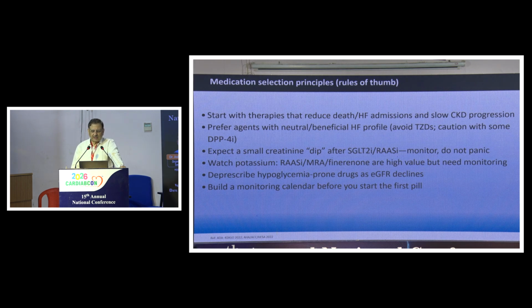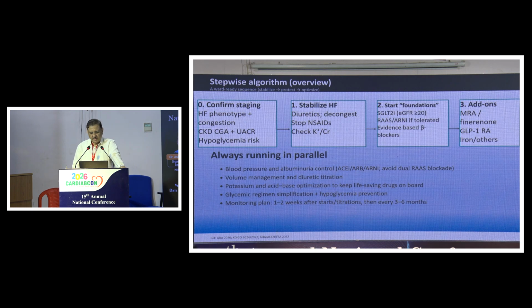You have to avoid thiazolidinediones, avoid certain DPP-4 inhibitors like saxagliptin and alogliptin, and accept a small creatinine increase of up to 30% after starting ARNI or SGLT2 inhibitors, but ultimately the creatinine comes down and levels off. Watch potassium with the use of ARNI, RAS inhibitors, MRAs and finerenone, and de-prescribe hypoglycemia-prone drugs: insulin doses can be reduced or de-prescribed, as can sulfonylureas or glinides. Build a monitoring calendar before you start this.